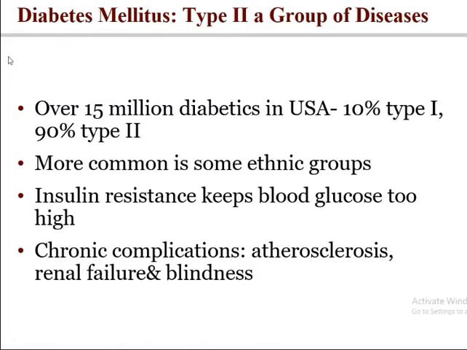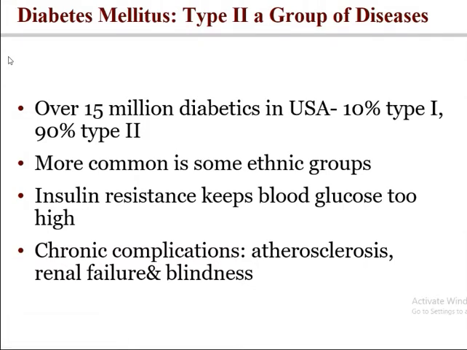Over 15 million diabetics in the USA, 10% type 1, 90% type 2. Nepal is similar. Only 10% of diabetic people are type 1, and 90% are type 2. Here there is insulin resistance, not insulin deficiency, but insulin resistance.